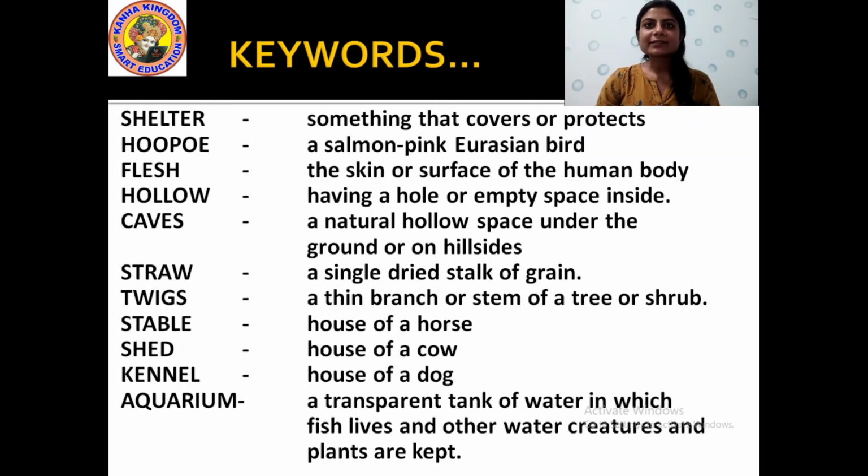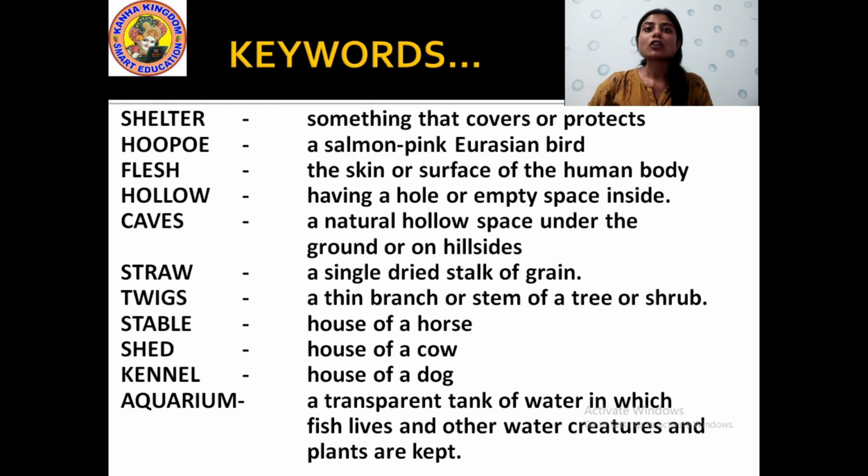So now students, let us study some keywords, some spellings from the book and their meanings. Okay. So the first one is shelter, S-H-E-L-T-E-R. I already told you what is a shelter. It is a type of house where animals protect themselves or stay inside to keep them safe. Something that covers or protects. The meaning of the shelter is something that covers or protects.